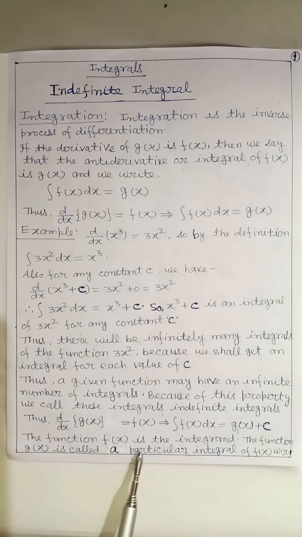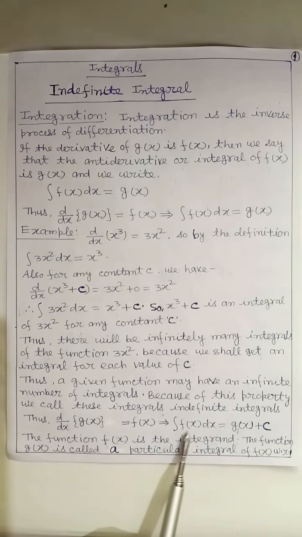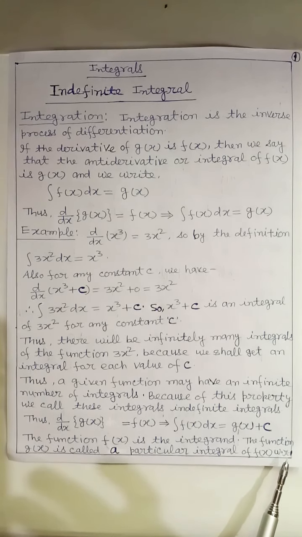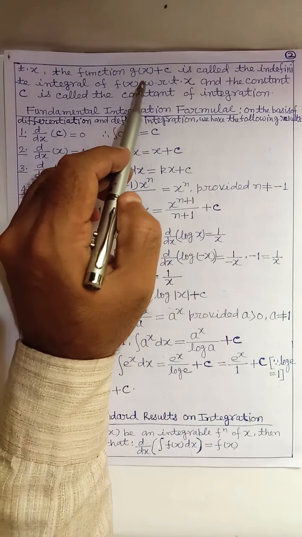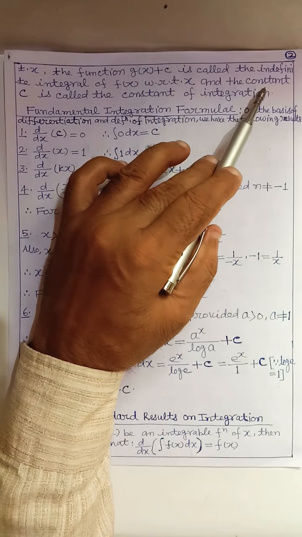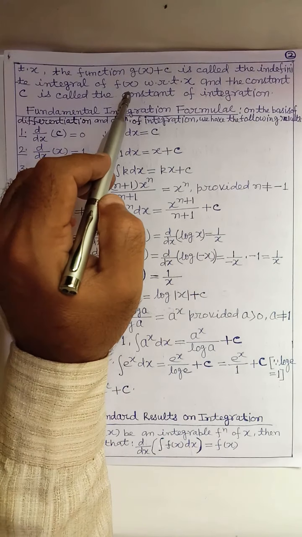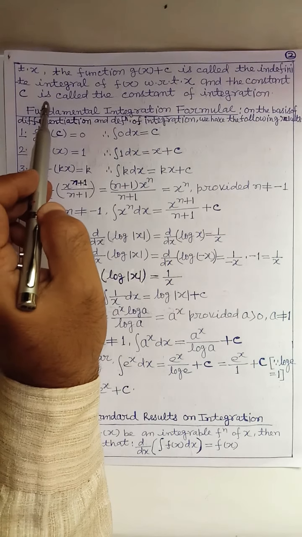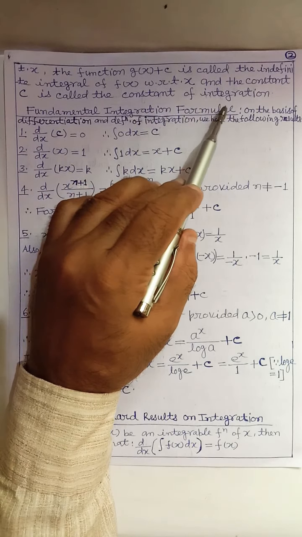The function f(x) is the integrand. The function g(x) is called a particular integral of f(x) with respect to x. The function g(x) plus c is called the indefinite integral of f(x) with respect to x, and the constant c is called the constant of integration.